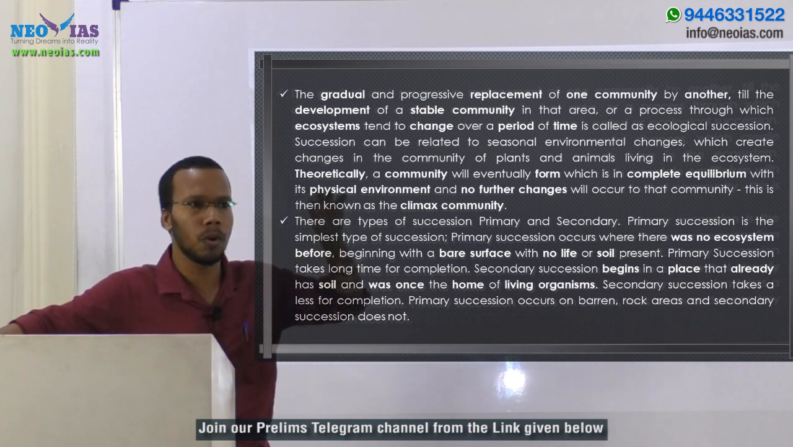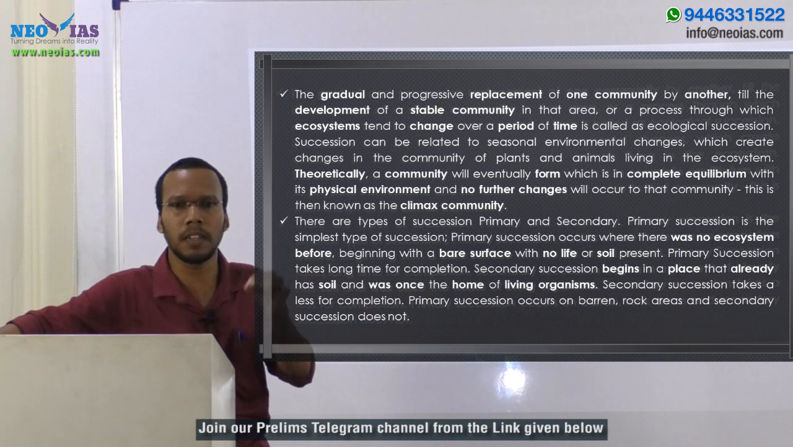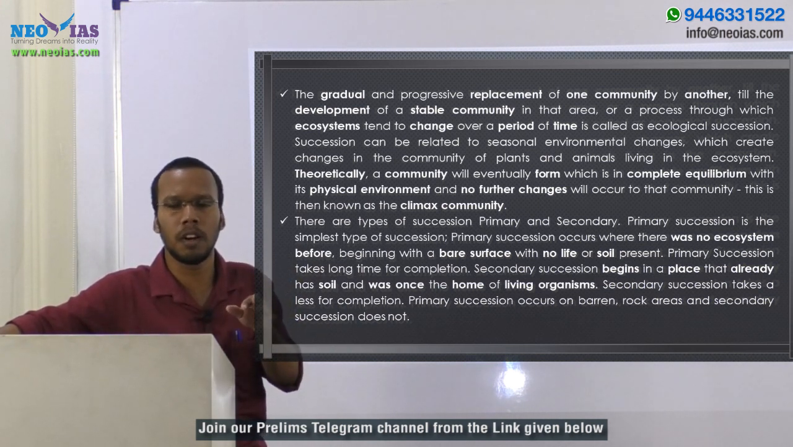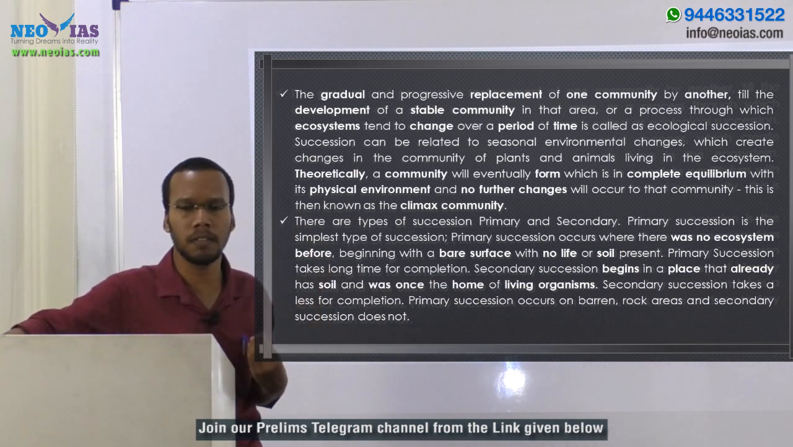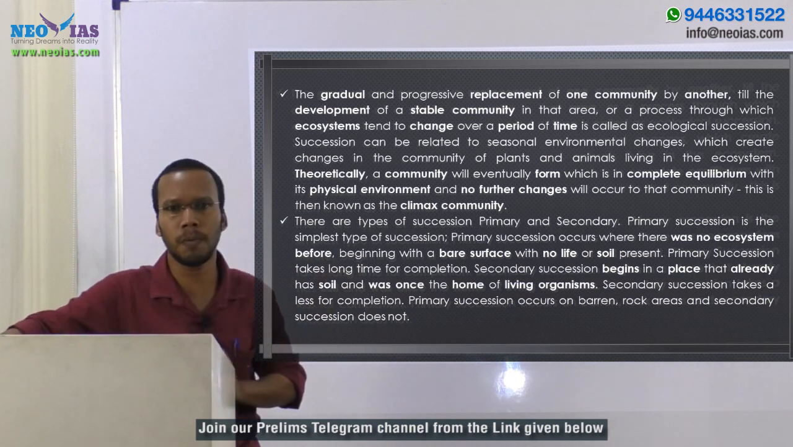Okay, and that pioneer species will be replaced by the grasses, and grass will be replaced by bushes. Bushes will again be replaced by forest, like that. Okay, and that is how this primary succession happens. From a no-life area, a lived area will be formed.